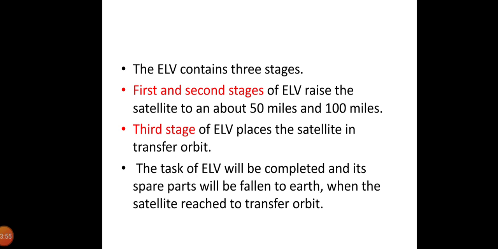The ELV contains 3 stages, and the first and second stages of the ELV raise the satellite to about 50 to 100 miles. The third stage of the ELV places the satellite in transfer orbit. The task of the ELV is completed and its spent parts fall to Earth when the satellite reaches transfer orbit.